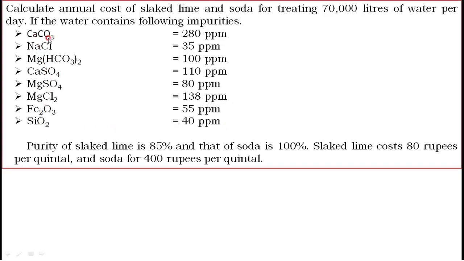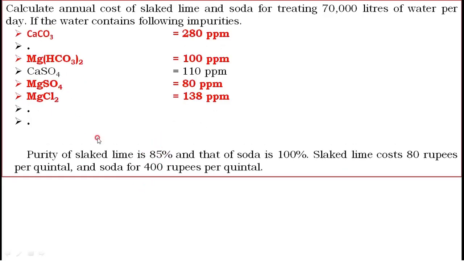Coming to CaCO3, it is a temporary hardness, Mg(HCO3)2 temporary hardness, CaSO4 permanent hardness, MgSO4 permanent hardness, MgCl2 permanent hardness. These we need to remove. I will explain later what 85% means. Now where lime is required and where soda is required, that we need to think. To remove CaCO3, Mg(HCO3)2, MgSO4, MgCl2 we require lime. Understood? Now soda is required to remove CaSO4, MgSO4, MgCl2.